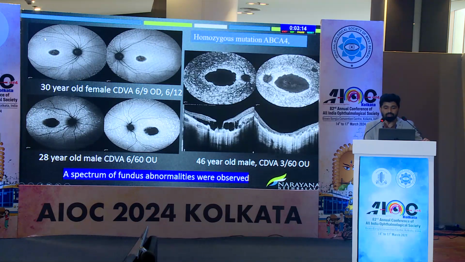no flecks at all. So this was one more, a 46-year-old male with an extensive degeneration involving macula and also the mid-periphery, and along with that there was kind of an outer retinal cavitation in one eye, which possibly could be related to an associated myopia.